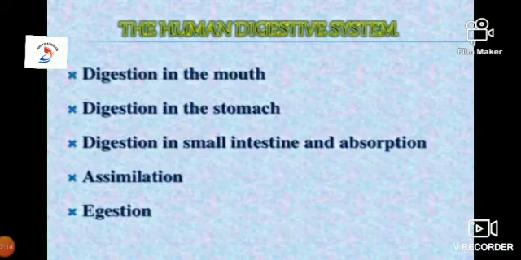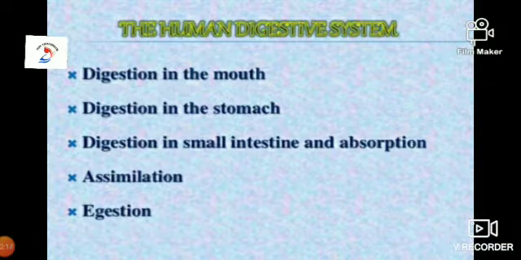All these we had discussed, and I had also recollected the same points in the previous sessions. So we had read about human digestion as holozoic. We have a long tube running from our mouth to the anus, called the alimentary canal or digestive tract. So what are the organs involved in our human digestive system? Digestion in the mouth, stomach and small intestine, assimilation, egestion. Digestion in the small intestine, we call it absorption.